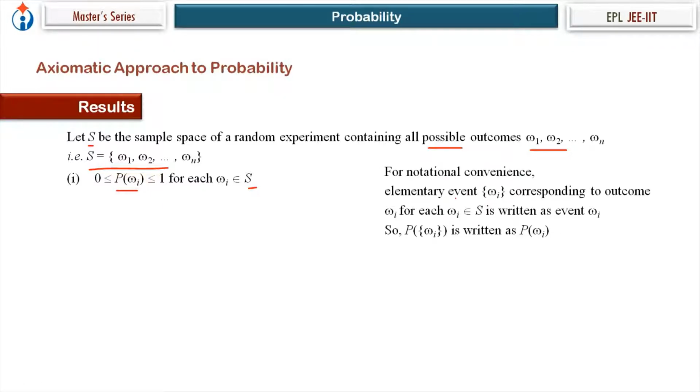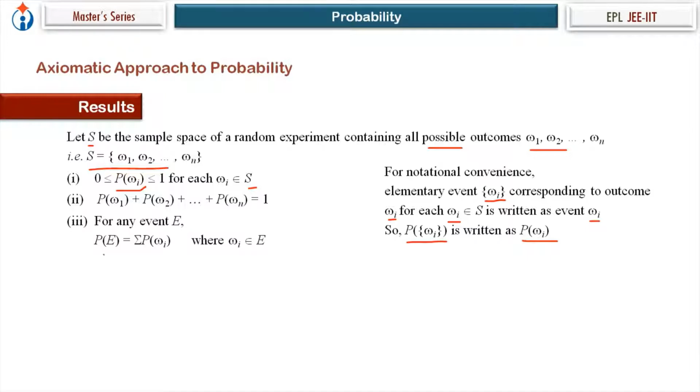For notational convenience, elementary event, that's how we write event in the curly bracket, writing all the elements, sample points. So for notational convenience, elementary event corresponding to outcome omega i, for each omega i belonging to S, is written as event omega i, just for notational convenience. So instead of writing this, we are writing this. So P of omega 1 plus P of omega 2 up to P of omega n will be equal to 1. At least one of the outcomes will come if we perform the experiment.